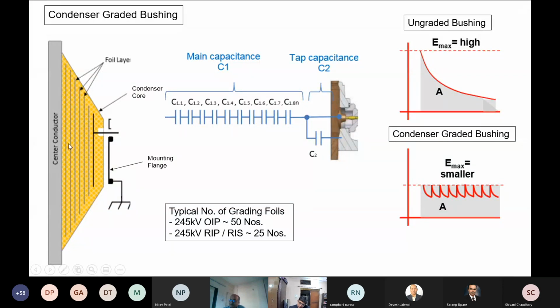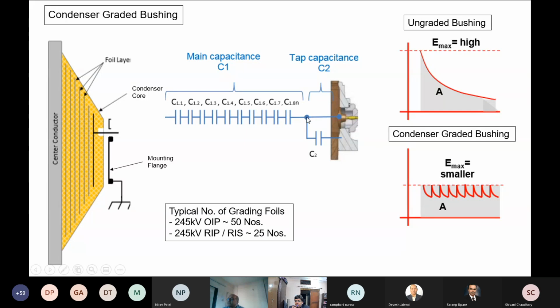So all these concentric coaxial capacitors, or cylindrical capacitors, are in series. You can model it like that, and it is called C1. And then there is something called the test tap, which is taken out to measure the capacitance and tan delta, and predominantly to measure the partial discharges during the routine manufacturing of bushings or on power transformers also.